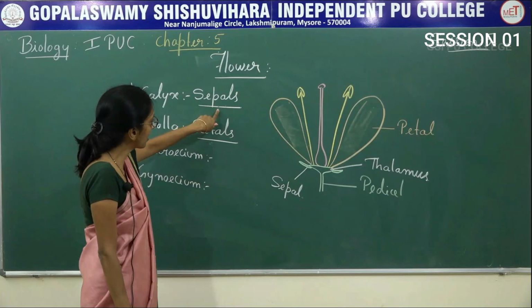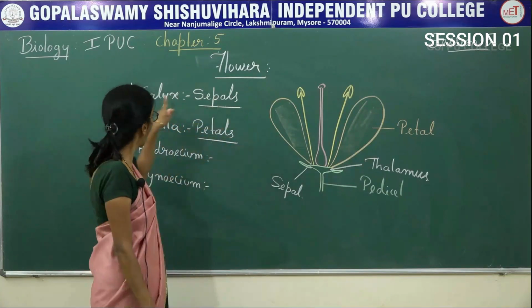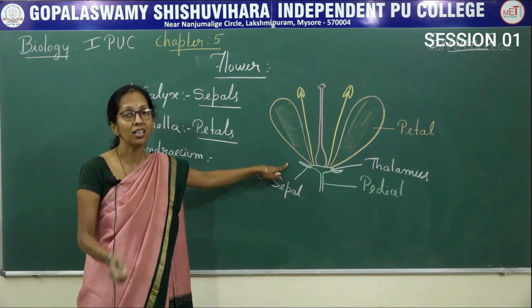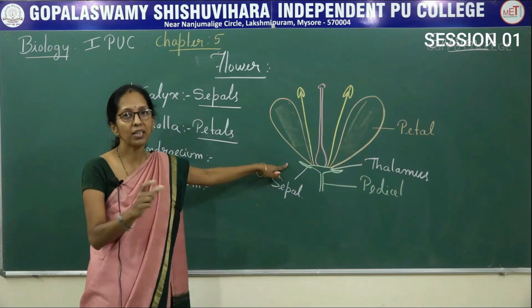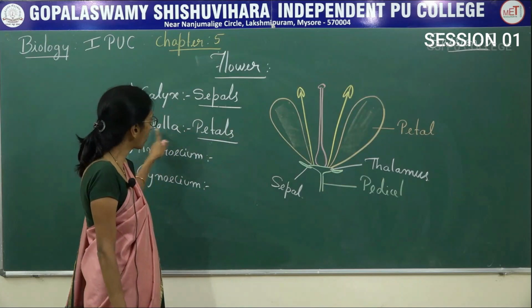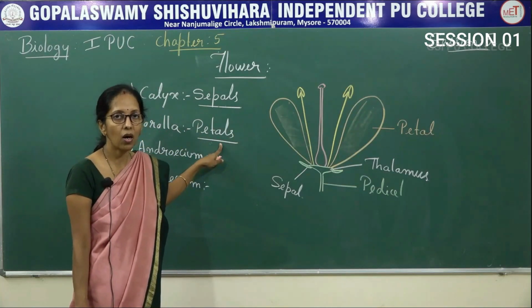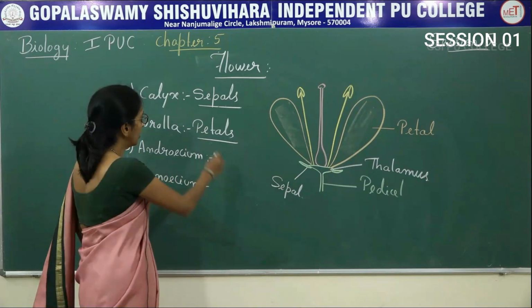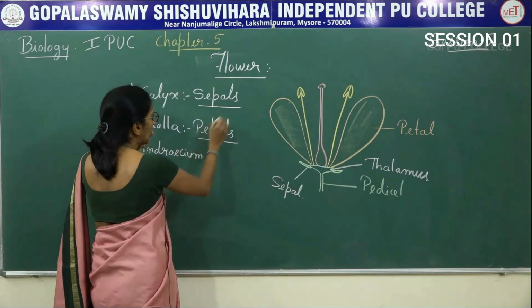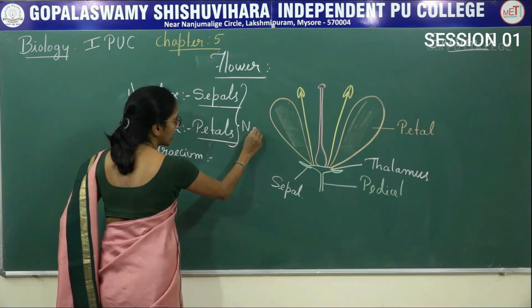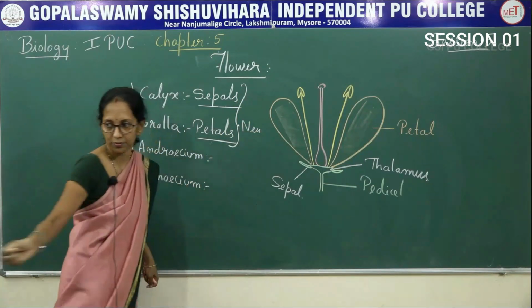Now these sepals, or the calyx, usually give protection to the flower when it is in bud condition, and corolla consists of petals, usually attracts insects for pollination. Now these two, calyx and corolla, together is said to be non-essential whorls.